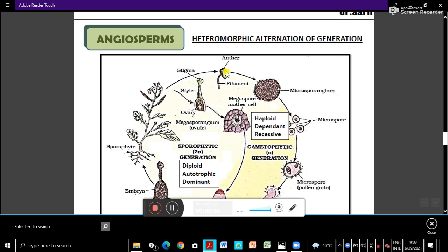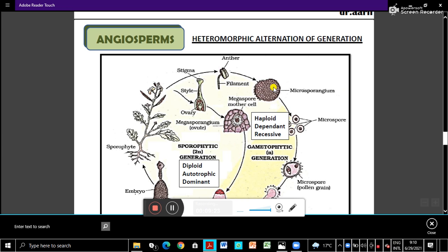In the flower, in the pistil the female gametophyte is formed, and in the anther the male gametophyte is formed. So the whole cells now are 2n, that is diploid cells. Now the gametophytic generation we will learn. In the anther, what is there? Microsporangium.